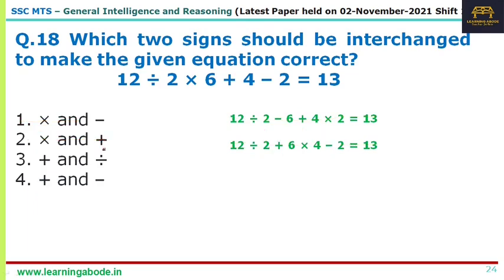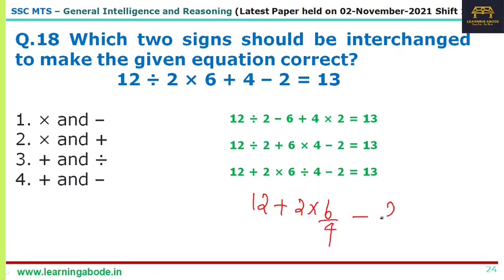Let me try the third option. So what we have here is 12 plus 2 into 6 by 4 minus 2. So 6 by 4 is 3 times, this 2 and 2 are out. 12 plus 3 is 15, 15 minus 2 is 13. Now this is correct. So option 3 is the correct answer for question number 18. Just mark it and move on.